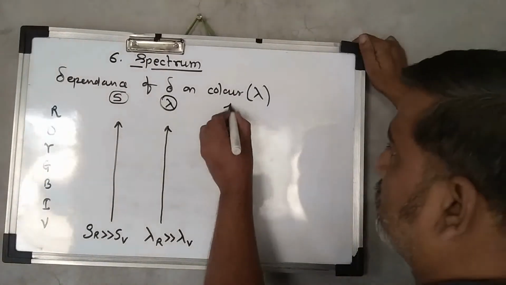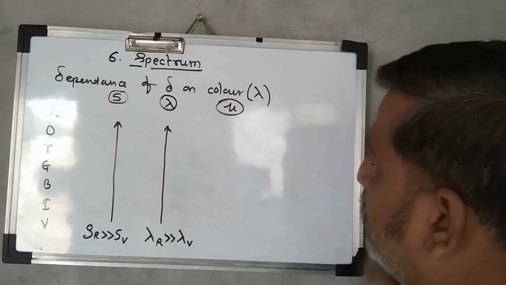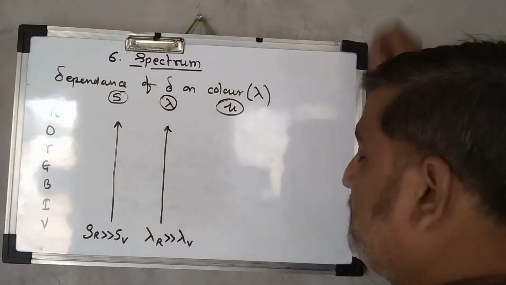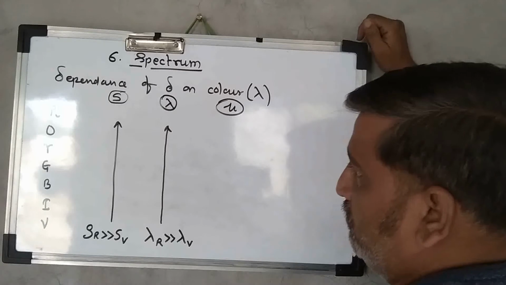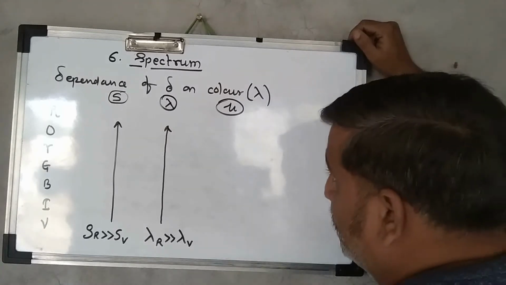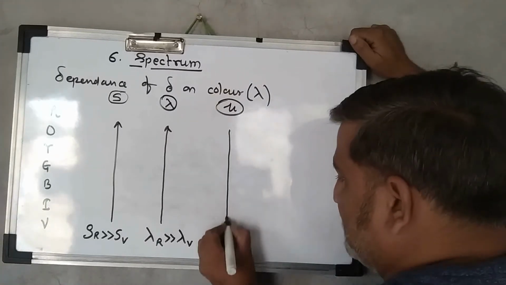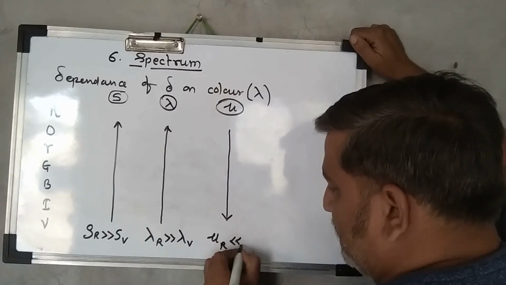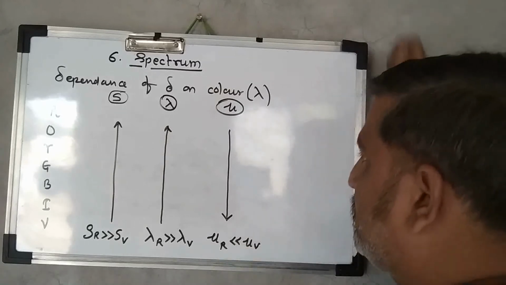Now let's talk about the refractive index. What about the refractive index? In the case of refractive index, the refraction of the violet color is more than the red color. So I can say the refractive index of the red color is much lesser than the refractive index of the violet color.